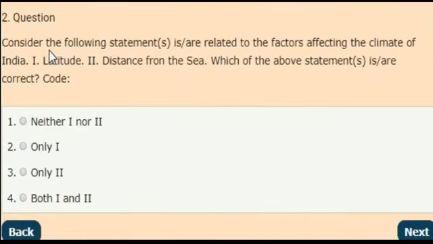Next question. Consider the following statements which are related to the factors affecting the climate of India. First statement, latitude, and second statement is distance from the sea. Which of the above statements are correct? Select the correct answer from the given options. And the correct answer is both 1 and 2 statements are correct. That is, latitude and distance from the sea, these two factors are affecting the climate of India.